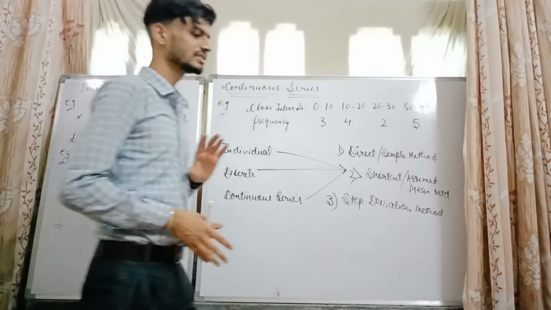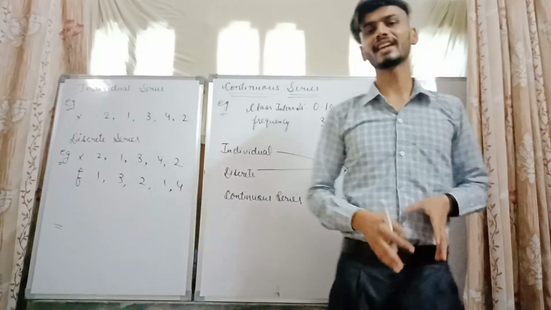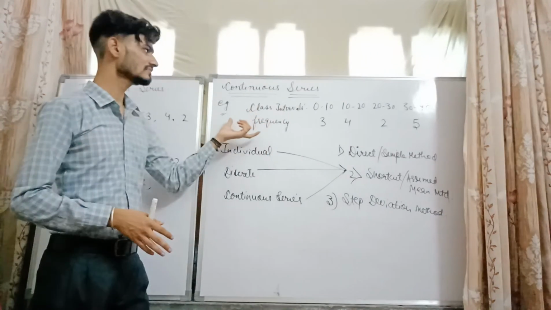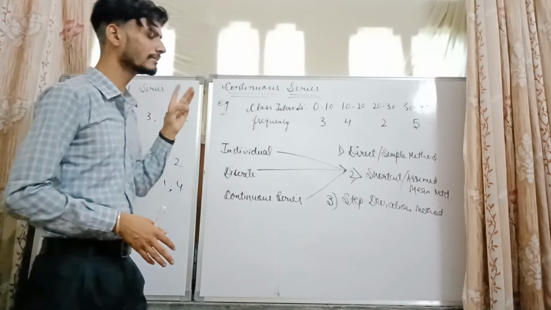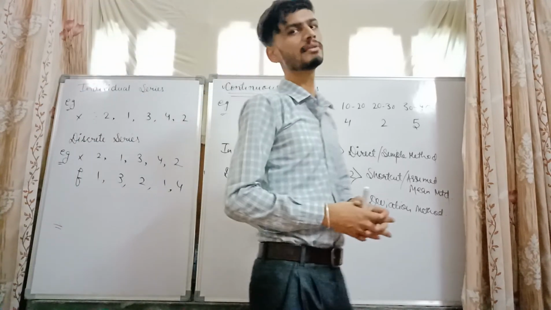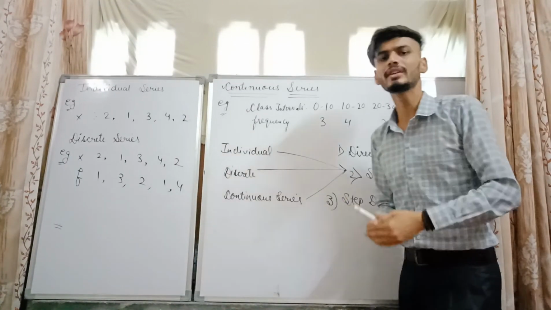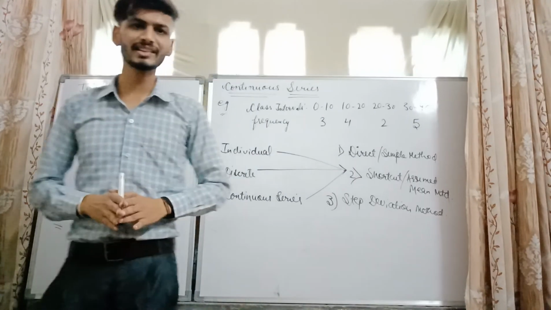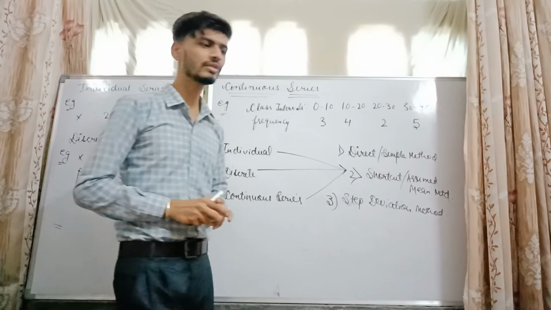I am repeating the whole concept once again. Statistics is a tool which creates three kinds of measures: mean, median and mode. Mean, median and mode have three kinds of series: individual series, discrete series and continuous series.